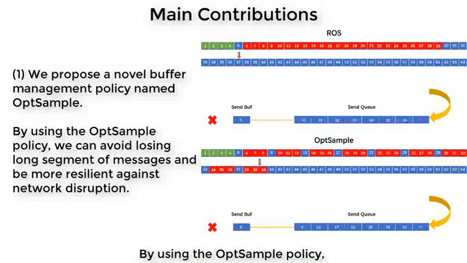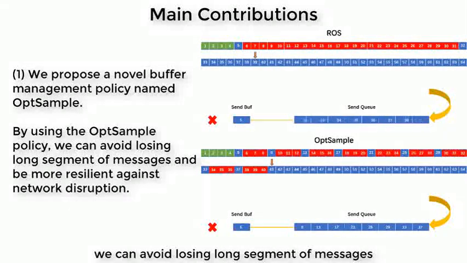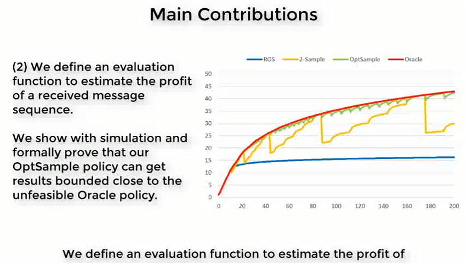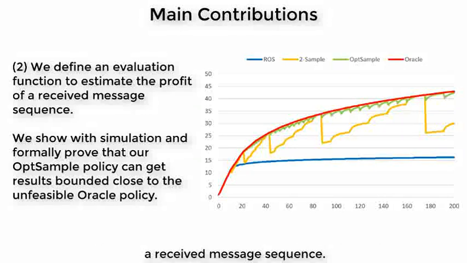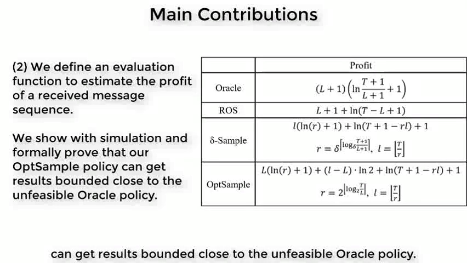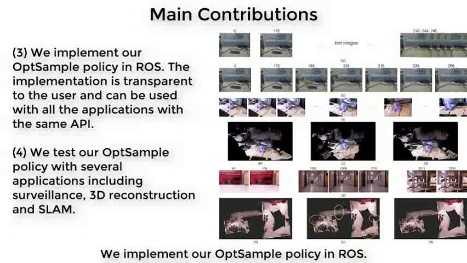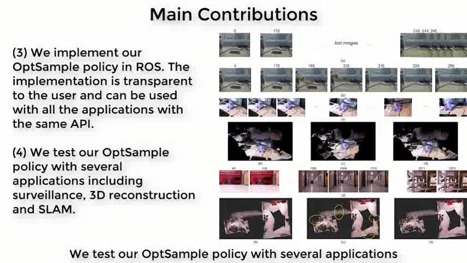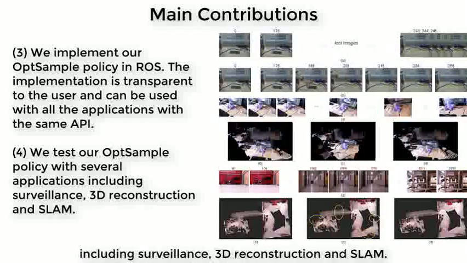By using the OptSample policy, we can avoid losing long segments of messages and be more resilient against network disruption. We define an evaluation function to estimate the profit of a received message sequence. We prove and show with simulation that our OptSample policy can get results bounded close to the unfeasible Oracle policy. We implement our OptSample policy in ROS. The implementation is transparent to the user and can be used with all the applications with the same API. We test our OptSample policy with several applications including surveillance, 3D reconstruction and SLAM.